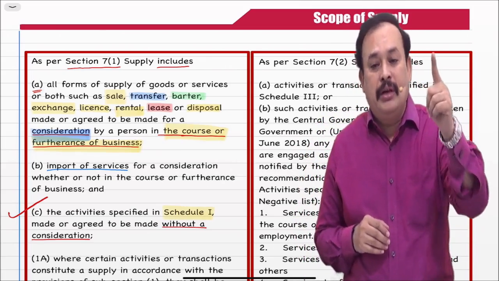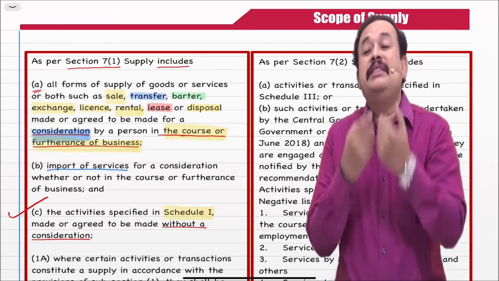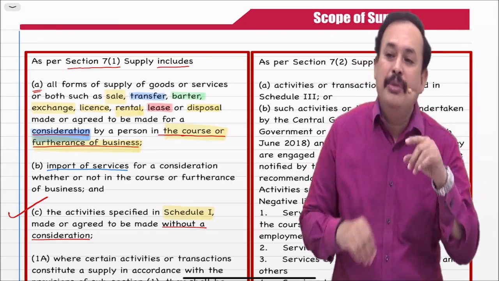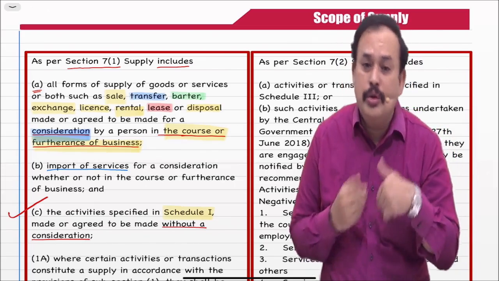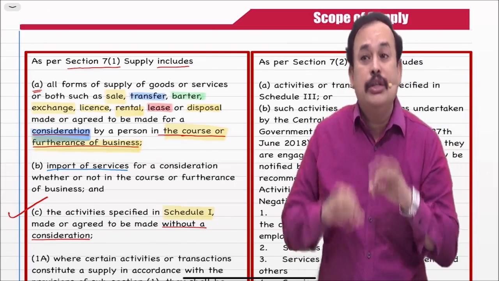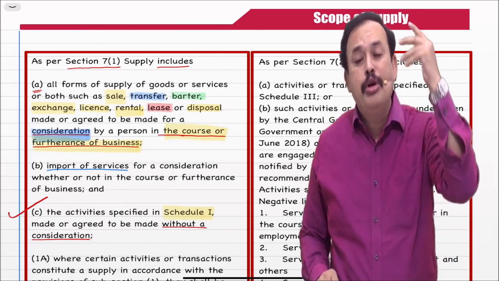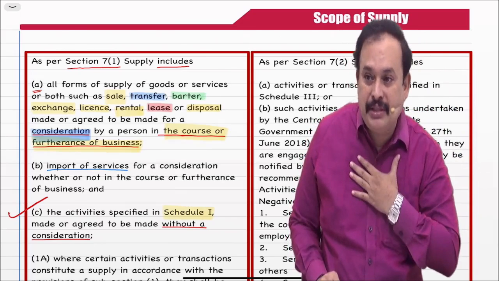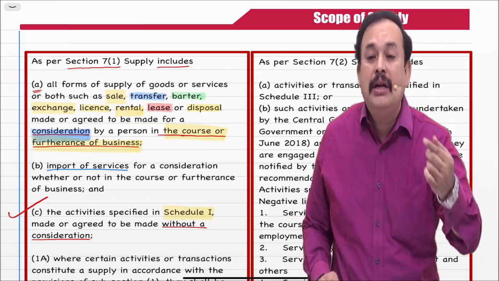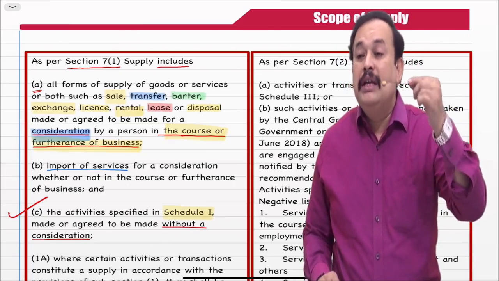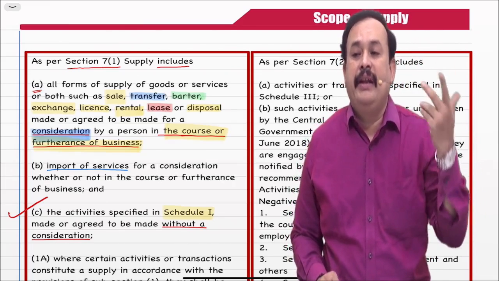Point number 3 of Schedule 1: supply of goods by the principal to his agent, where the agent undertakes to supply the goods on behalf of the principal, or where the agent supplies the goods to the principal, where the agent undertakes to receive the goods on behalf of the principal. And the 4th point: import of services by a person from a related party or an establishment outside India in the course or furtherance of business. In all the 4 cases, consideration is immaterial.